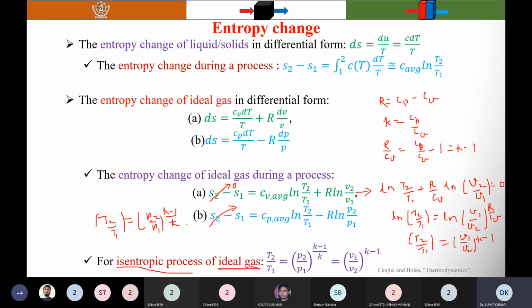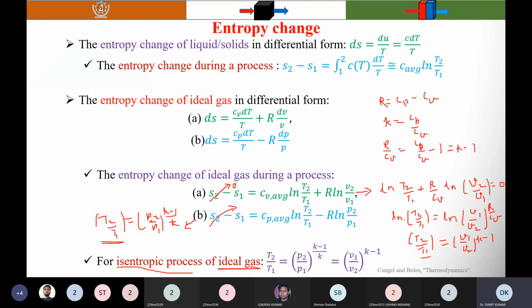When you are using this equation and simplifying, similarly to the first one, you will find that T2 by T1 is equal to P2 by P1 raised to power (K minus 1) by K. So you see that the left hand side of both the equations are the same.